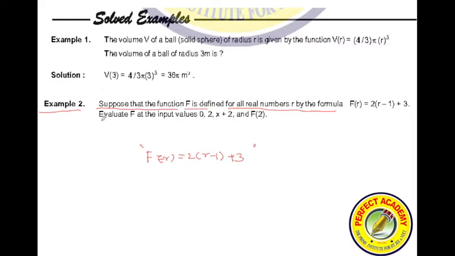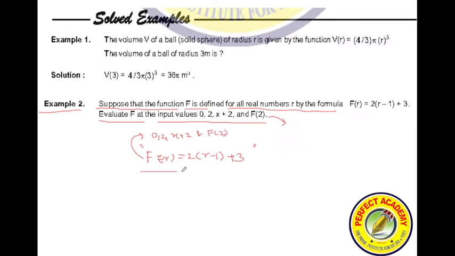They are asking you to evaluate the function at input values 0, 2x plus 2 and f of 2.